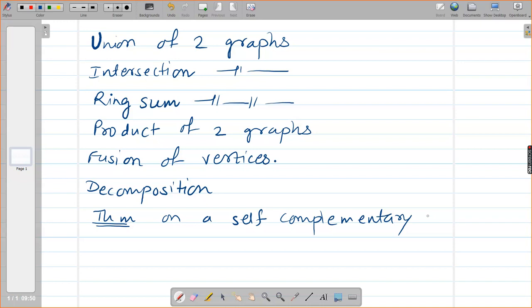Do you remember it, girls? Yes, ma'am. So I will take today first this theorem, okay, number one. Then I will take union, intersection you have to do, okay. Intersection, ring sum, I will put in the notes. Decomposition I will put in the notes. And these four things today I am going to try to cover, okay.